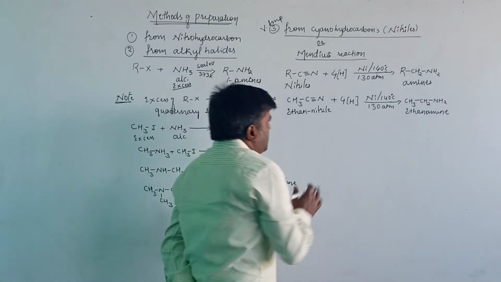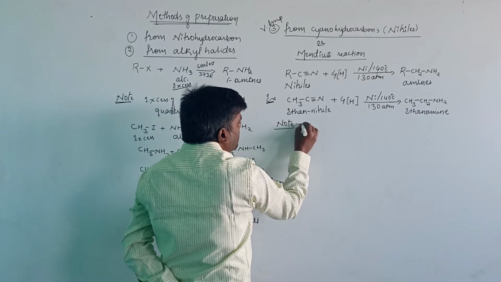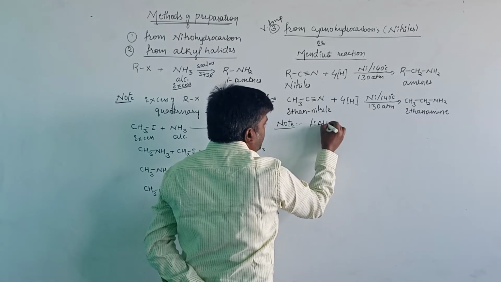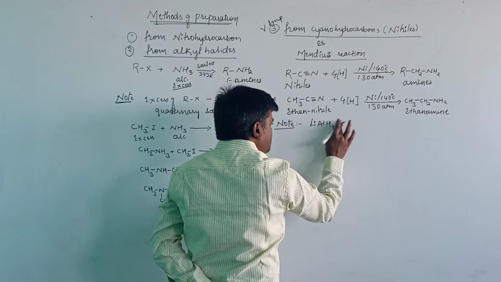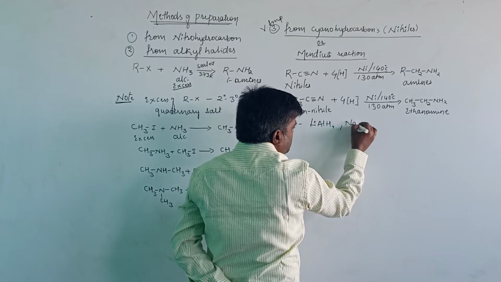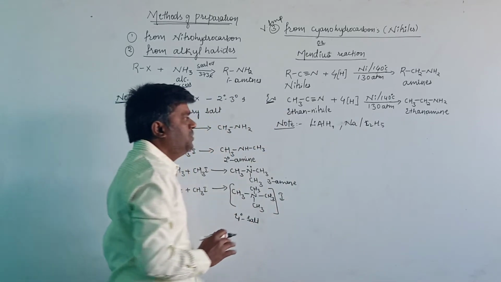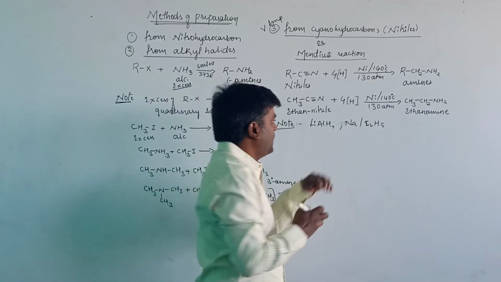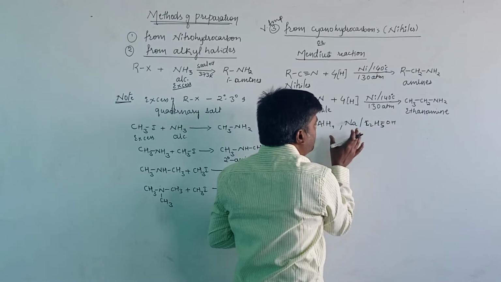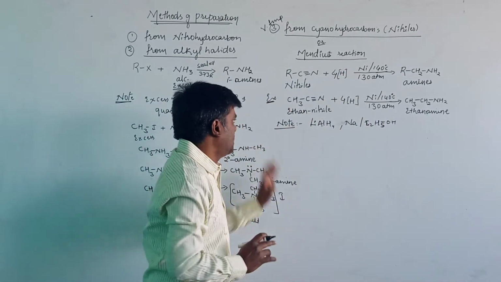Let us take note here. In the place of nickel as the catalyst, we can use lithium aluminum hydride in ether, or sodium in ethanol, or C2H5OH, that is ethyl alcohol, as the reducing agent. In the place of nickel, we can use these two as the reducing agent in the reaction.